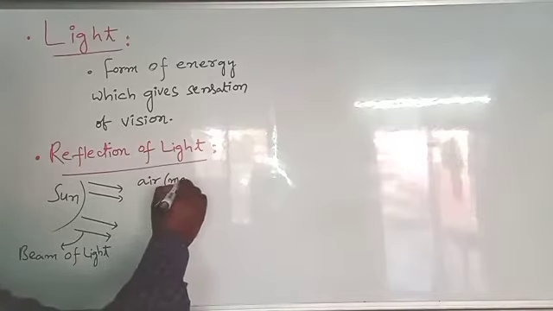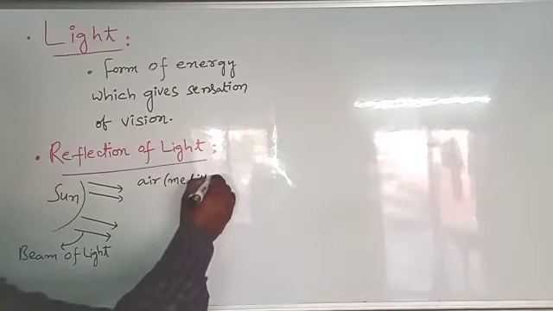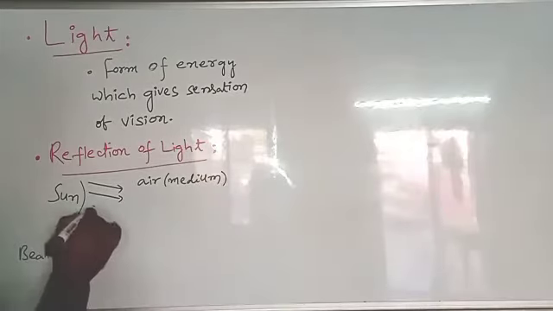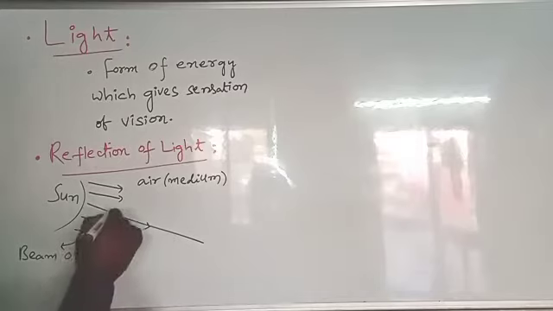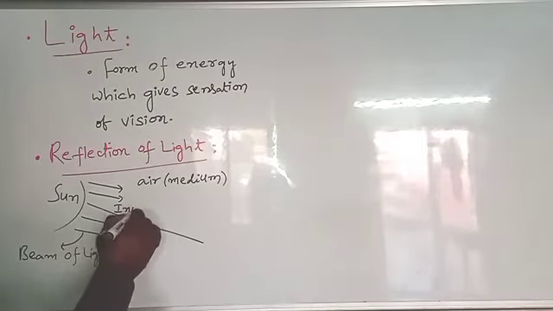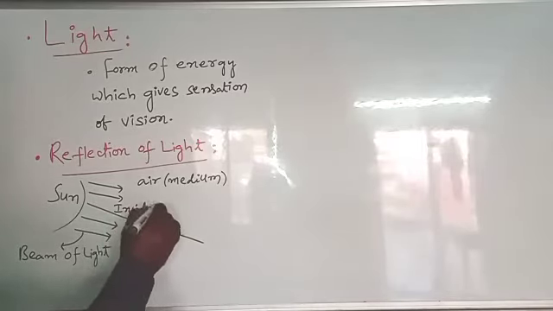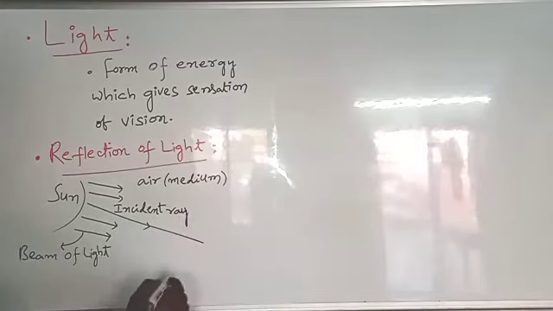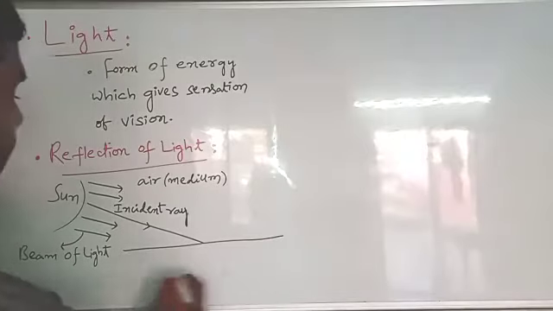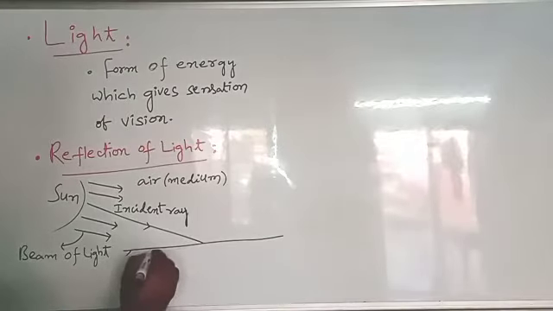So let us take air. These light rays are passing through air. Here air is called the medium. Medium means that which allows the light rays to pass. This is one of the incident rays which is coming from the sun. For understanding purposes, we are taking only one incident ray.